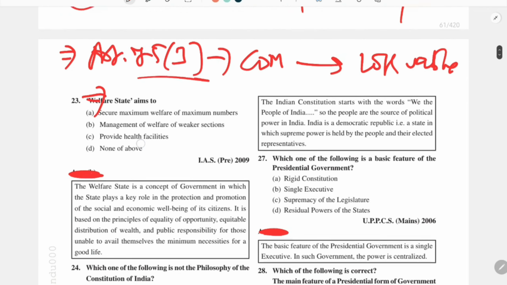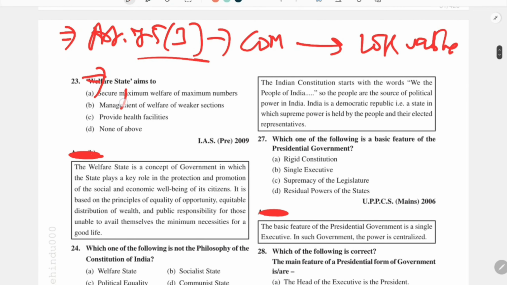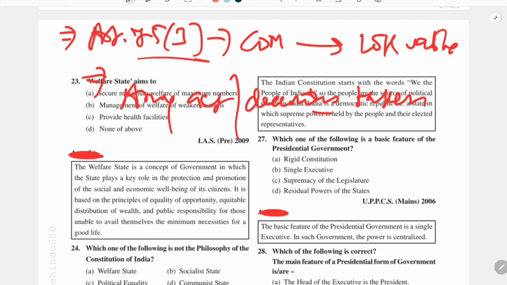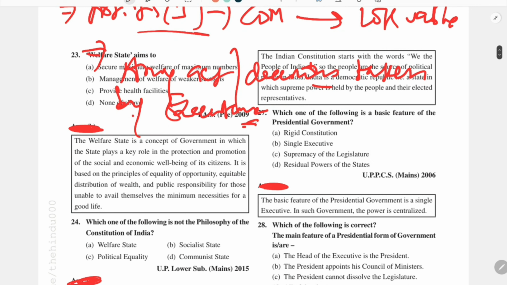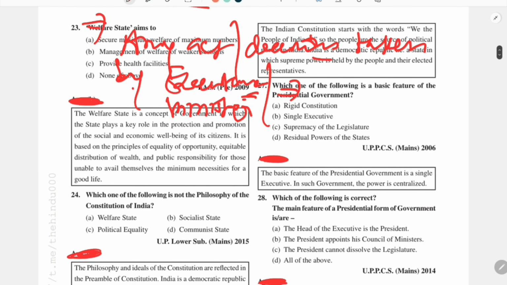This means that any act or any decision taken by any executive, suppose any ministry takes any decision, this decision is considered to be the decision of the whole government.